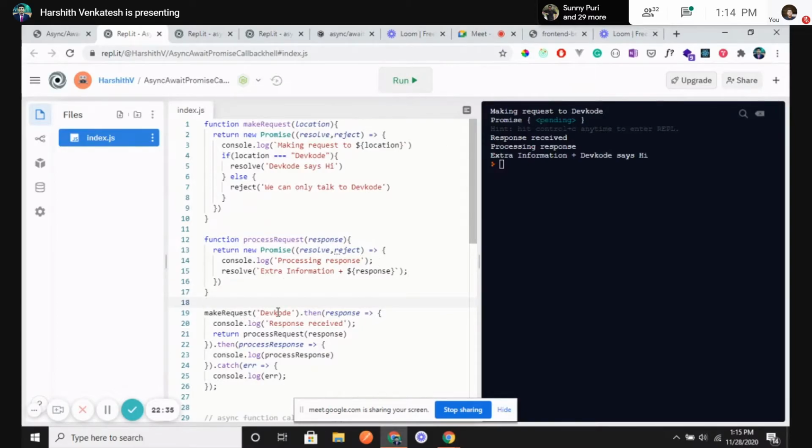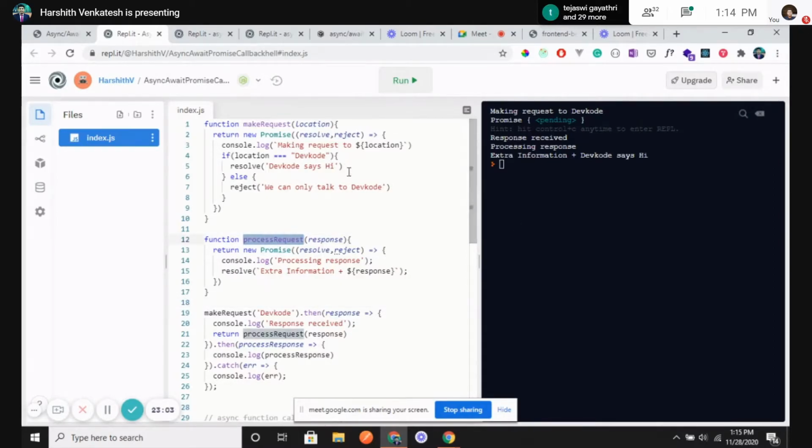First, I'm making a make request dev code call. Okay, so I'm calling this function. It is saying, okay, making a request to dev code. Then it is telling, okay, this promise is still pending. I need to wait for the promise to come up. Then I'm saying response received. Once the response is received, I'm telling it to go to this function, process request.